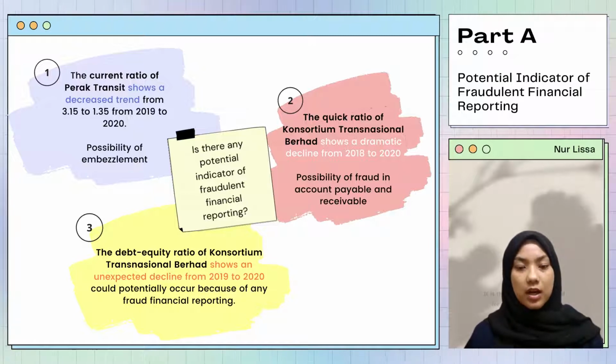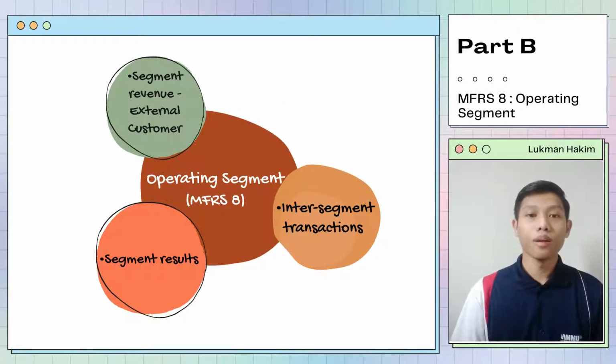Consortium Transnational Berhad. In operating segment, based on the segment information, Perak Transit Berhad disclosed the segment revenue from external customers contributing more than 10% of total revenue according to MFRS 8, while KTB does not report the disclosure of external customers. Next, segment results of Consortium Transnational Berhad (KTB) show the company is at a loss and has trouble continuing its operations compared to Perak Transit Berhad.